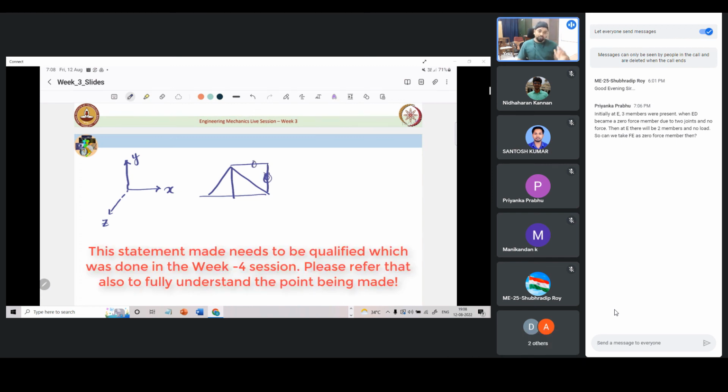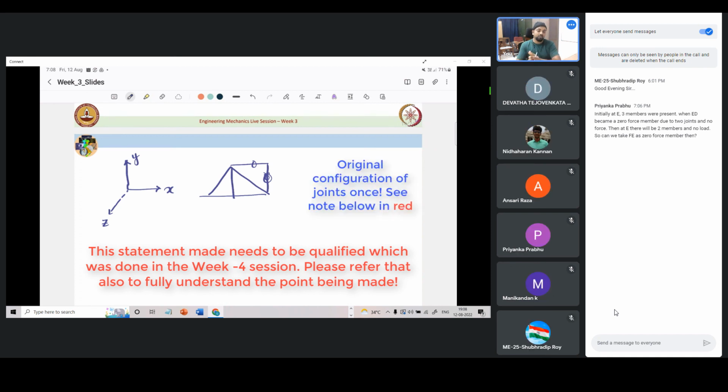Whatever we discussed regarding seeing a joint where only two member forces are there without a force, or a joint where three member forces are there where two are parallel, needs to be applied only to the original configuration. After we deduce that some of the member forces are zero, we are not supposed to remove them from the truss and consider only the remnant truss to apply these concepts.